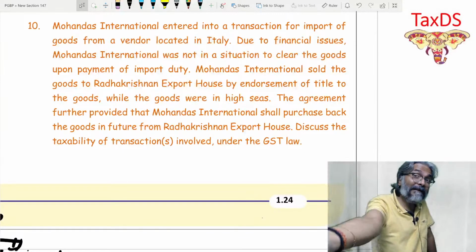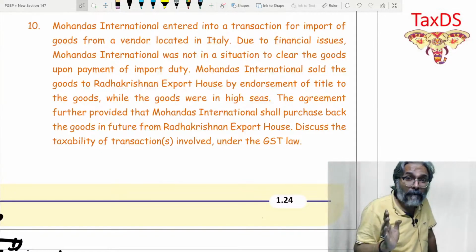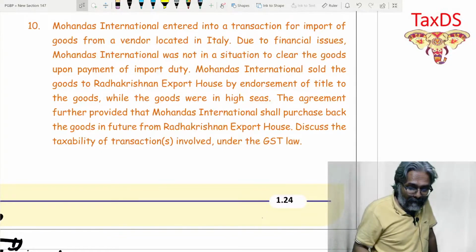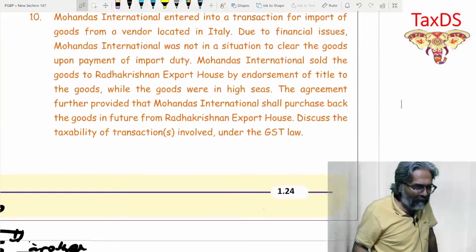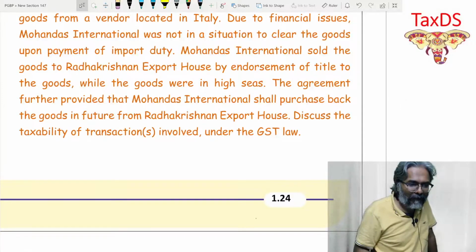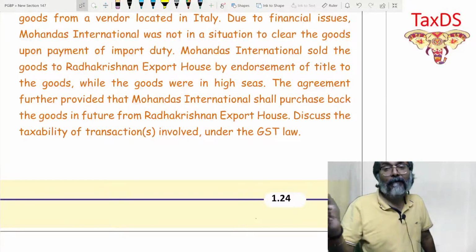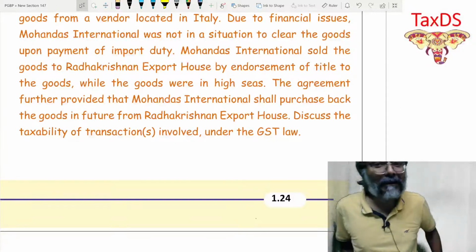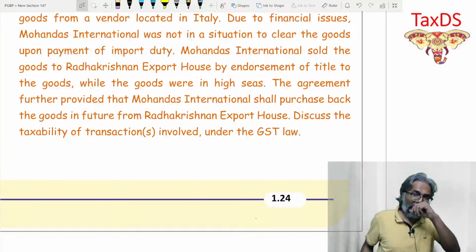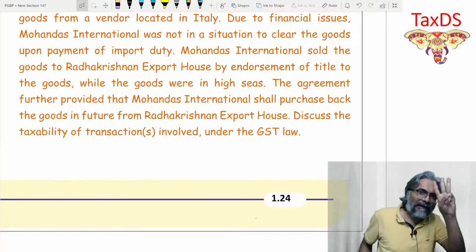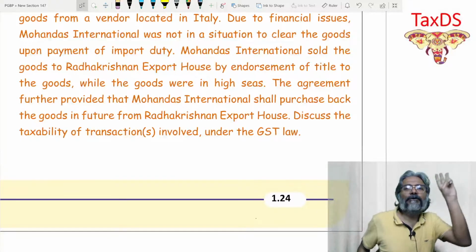And once it is cleared, then I will purchase the goods from him. So in this case, what you need to answer is: discuss the taxability of the transactions involved under the GST law. So which are the transactions in that case, students? Technically speaking, there are three activities that you need to target.